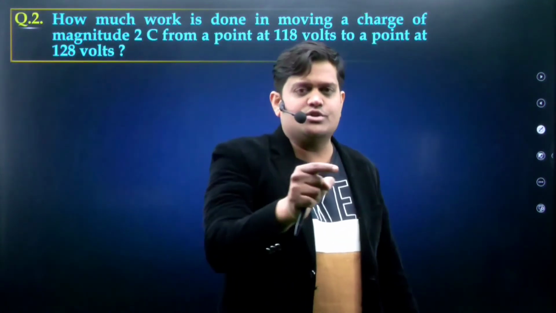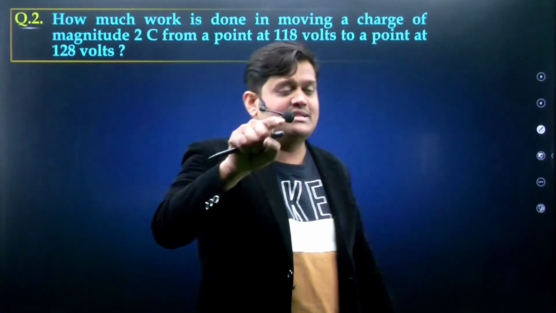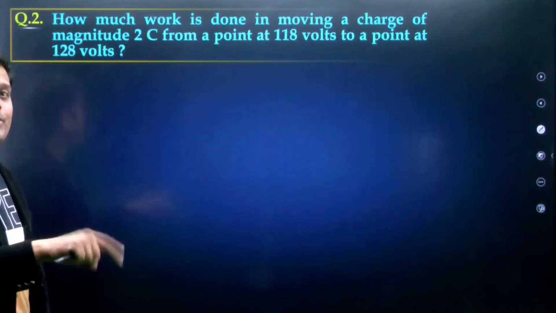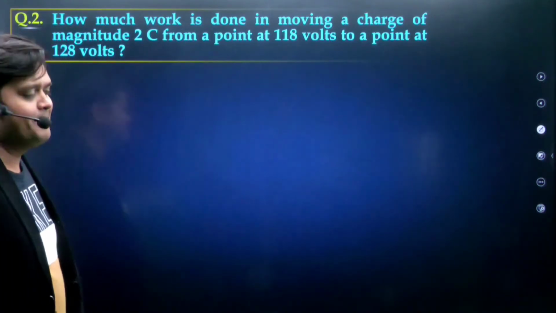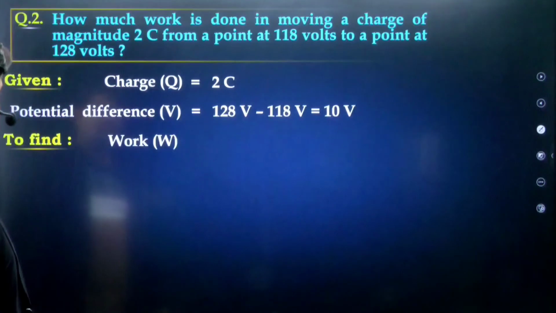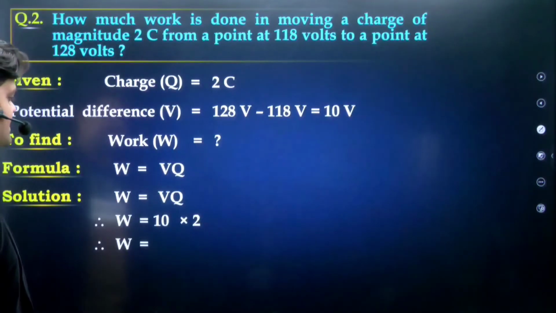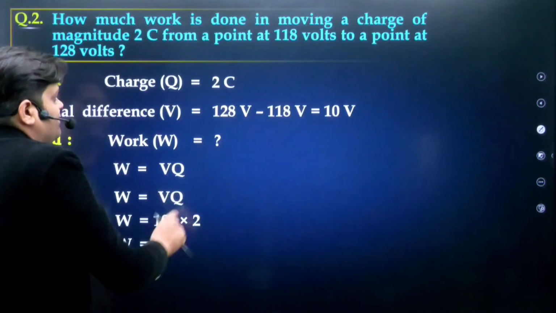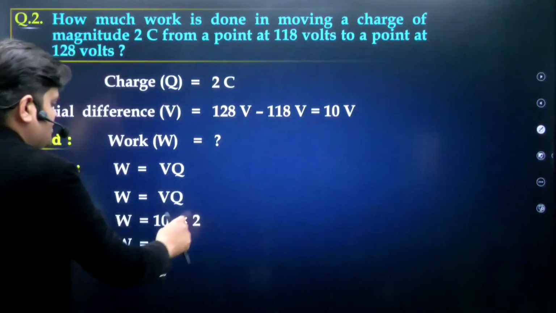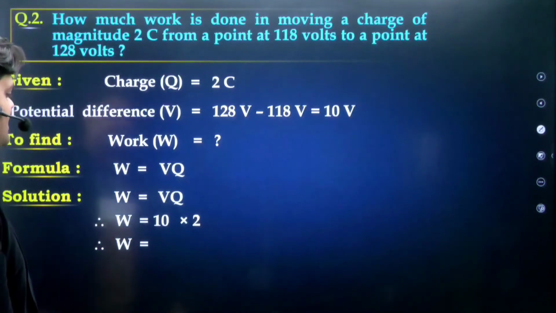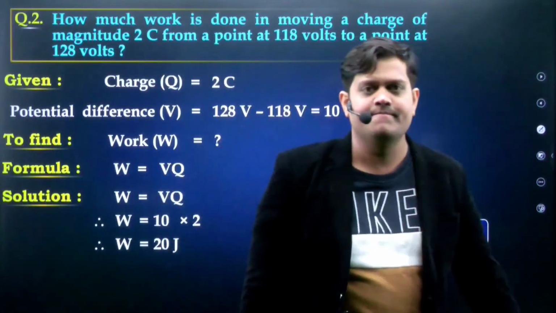So V equals W upon Q, that is, W equals Q into V. Q is the given charge, and V is the potential difference, which is 128 minus 118. First the given, then what to find, then the formula, and finally the answer. The potential difference is 128 minus 118, that is 10, and the charge is 2. So the answer is 20 joule. That's the answer. Complete.